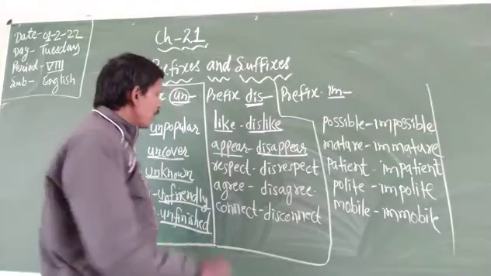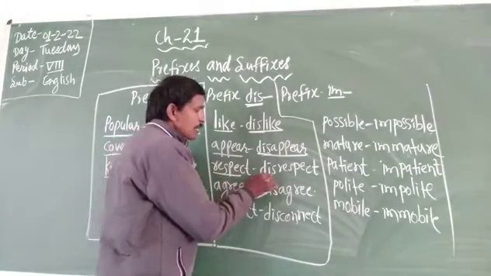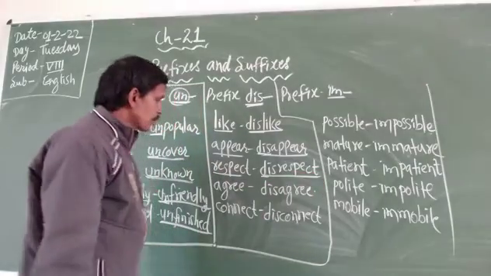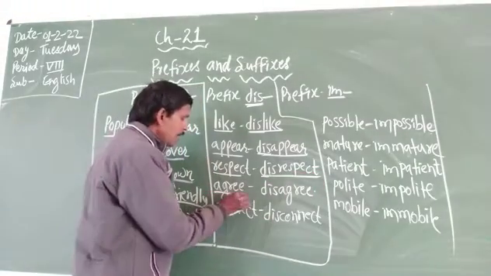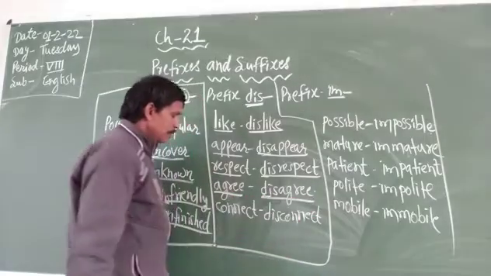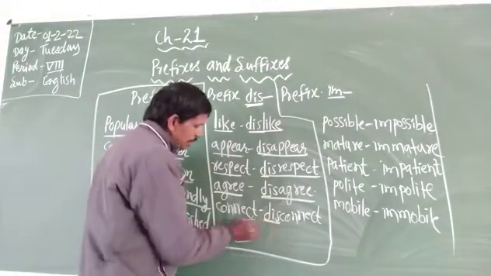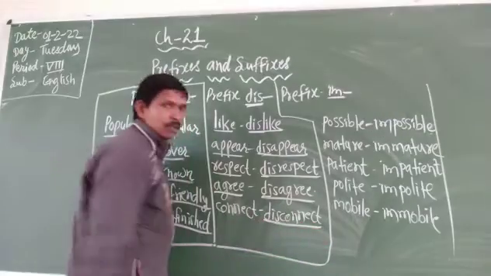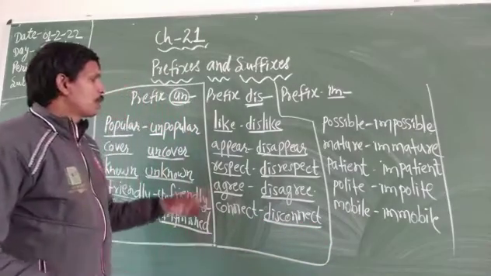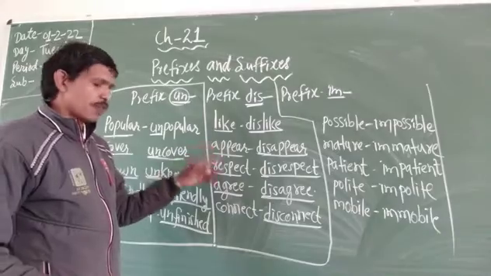Okay, in this way, respect, when we add this, it becomes disrespect. In this way, agree, when we add this, it becomes disagree. Connect, when we add this, it becomes disconnect. In this way, we make a new word and the meaning is also different.